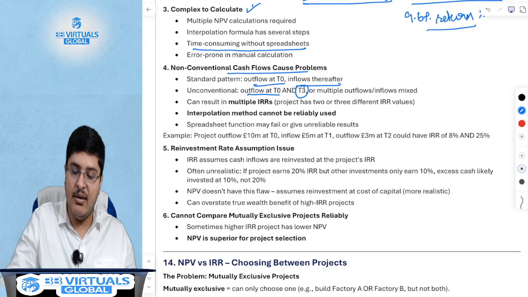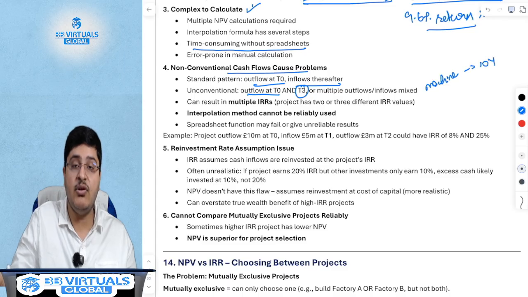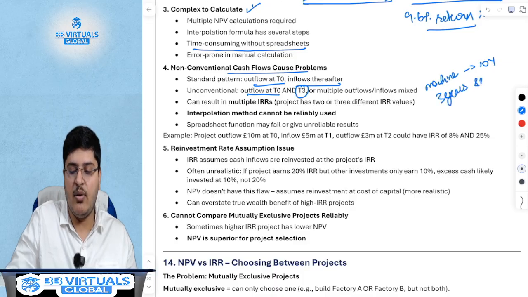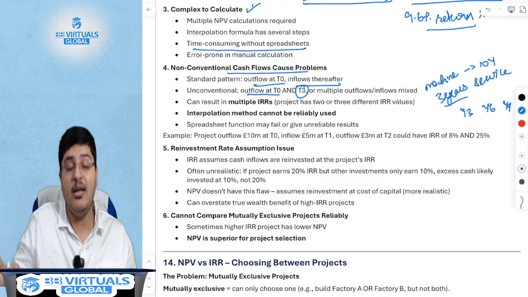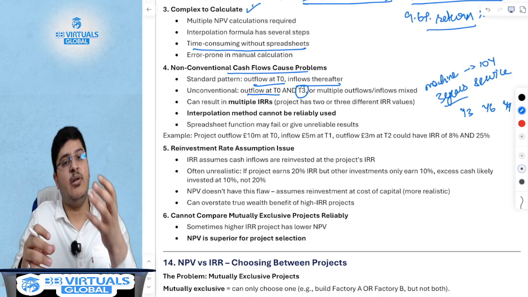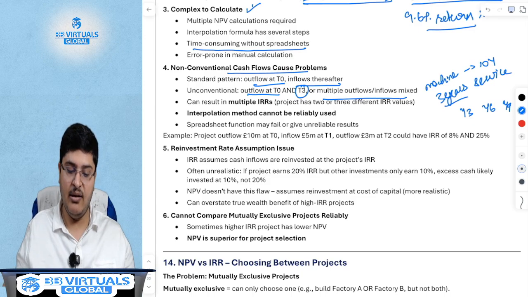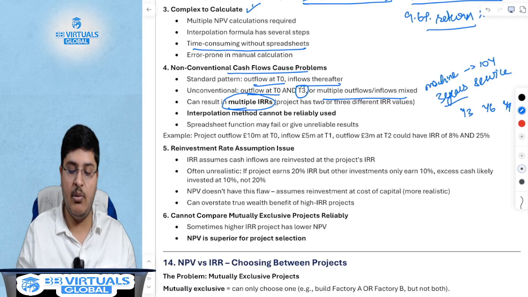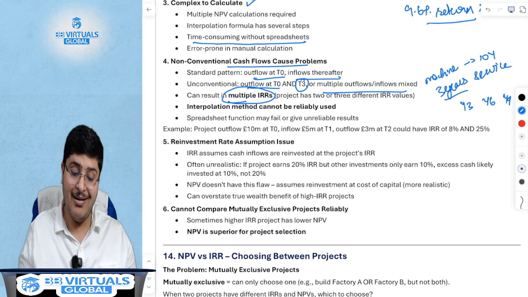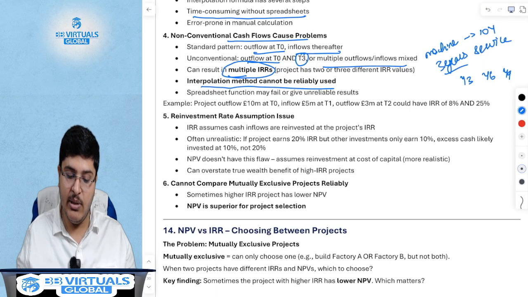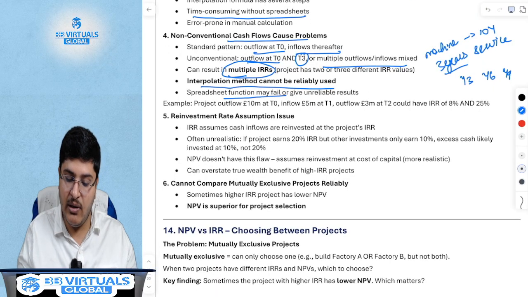For example, there is a machine which you have installed for 10 years, which will give you returns every year. However, every 3 years, there is a major service required. So every 3 years, at year 3, year 6, year 9, you will have to spend for the service. So you will keep having outflows every 3 years, and you will keep having inflows every year. So there will be multiple outflows and inflows mixed, which can result in multiple IRRs, and hence this interpolation method cannot be reliably used. And the spreadsheet may also fail or give unreliable returns.